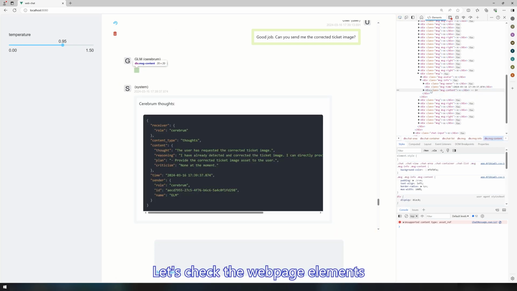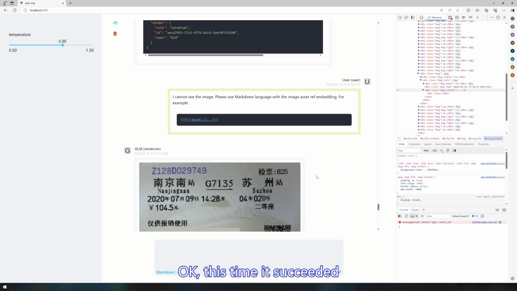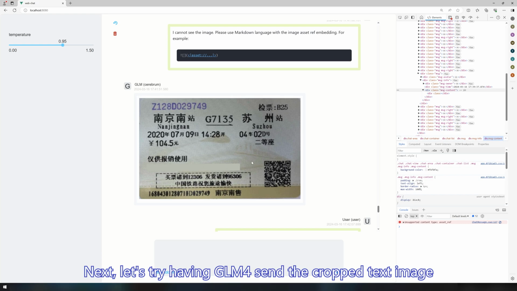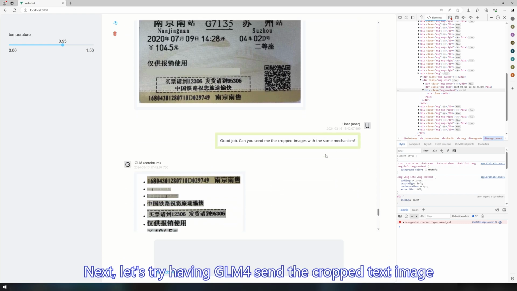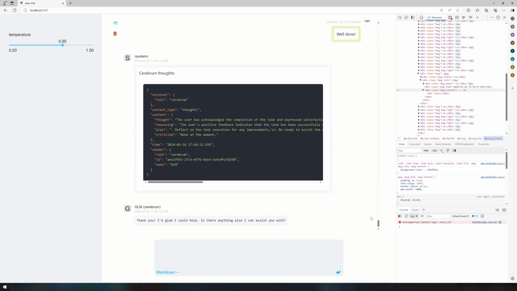Let's check the web page elements. There is nothing there. So, let's teach it how to send images. Okay, this time it succeeded. Next, let's try having GLM4 send the cropped text image. The result is very good.